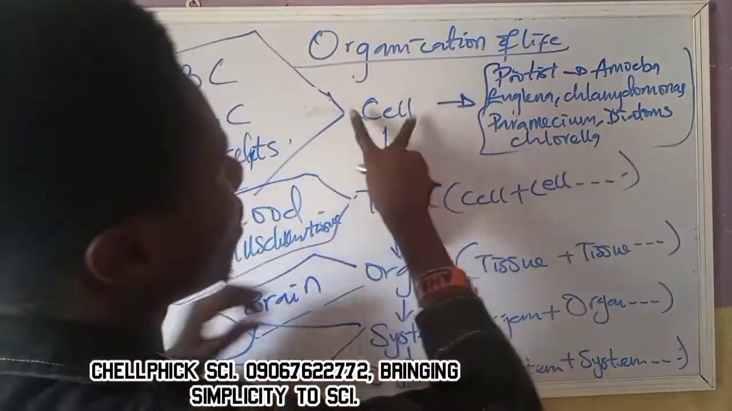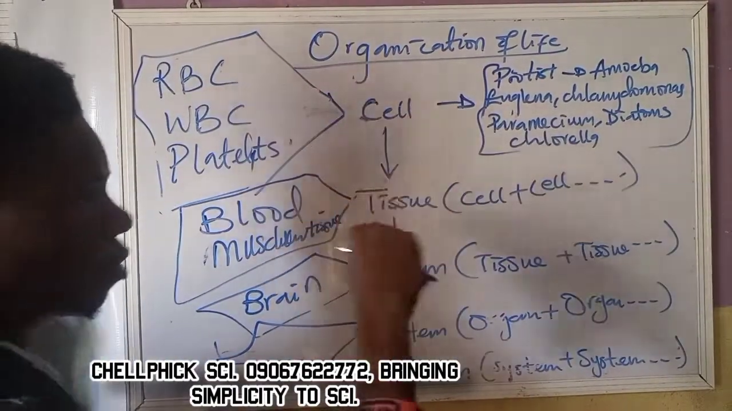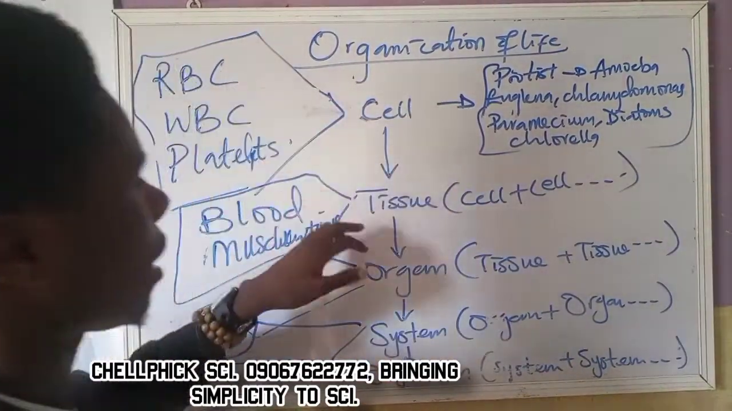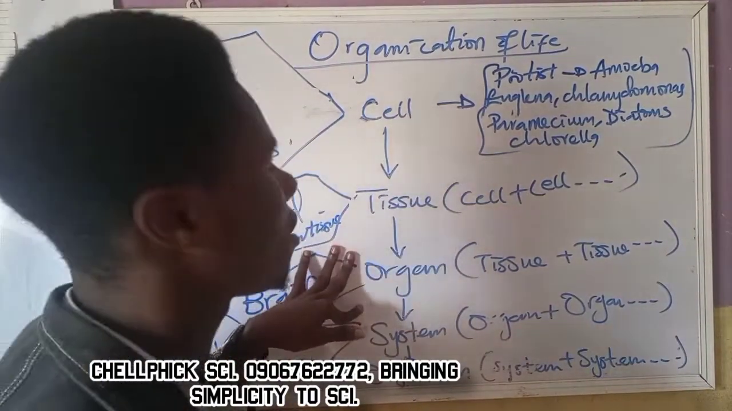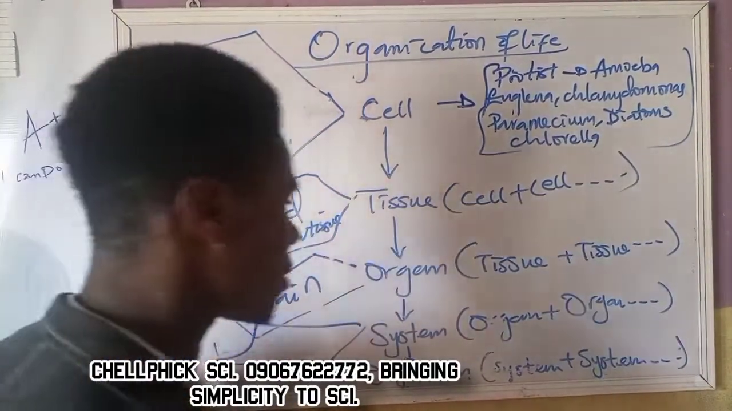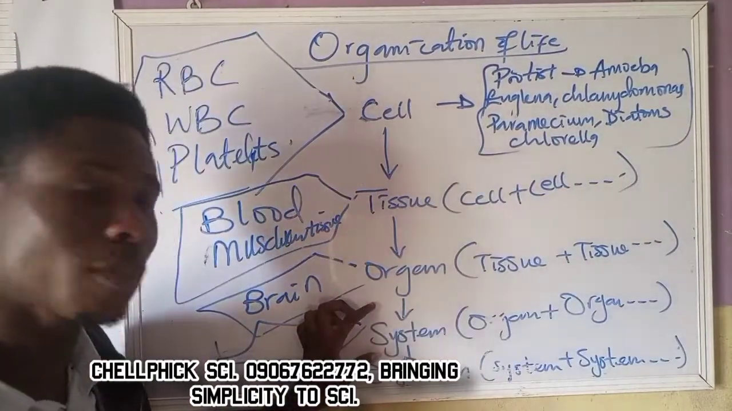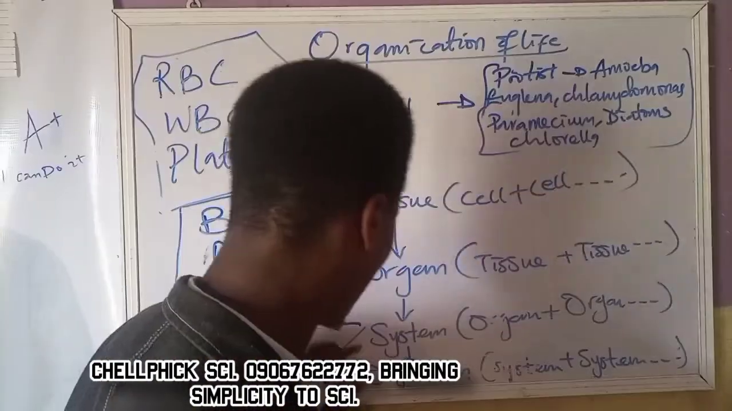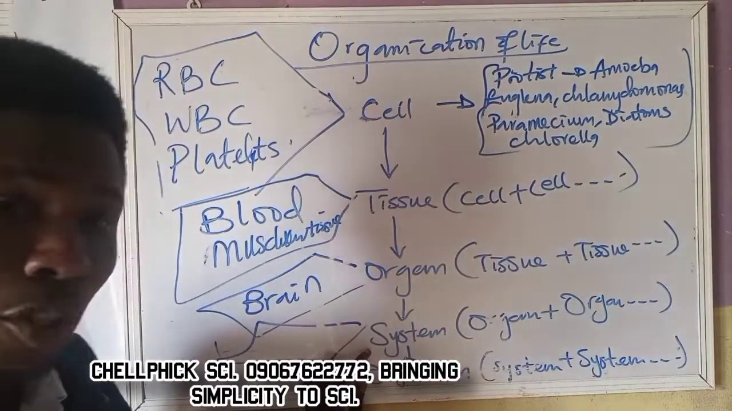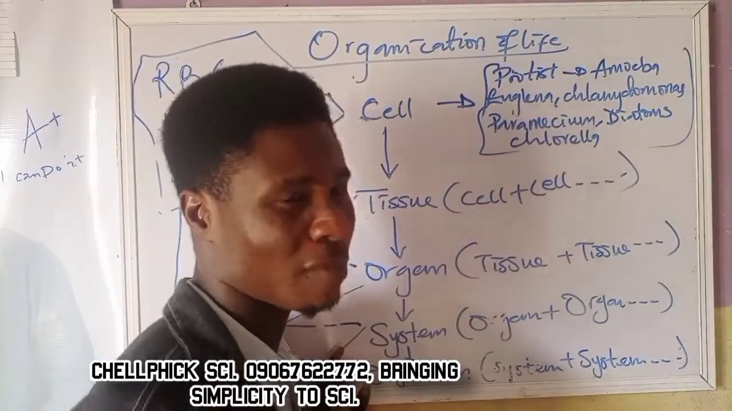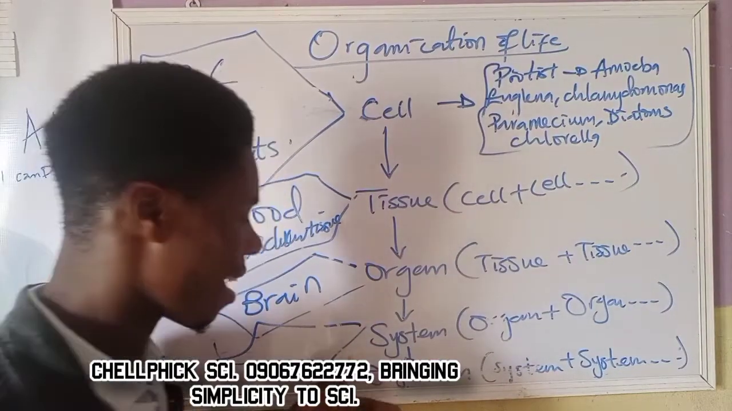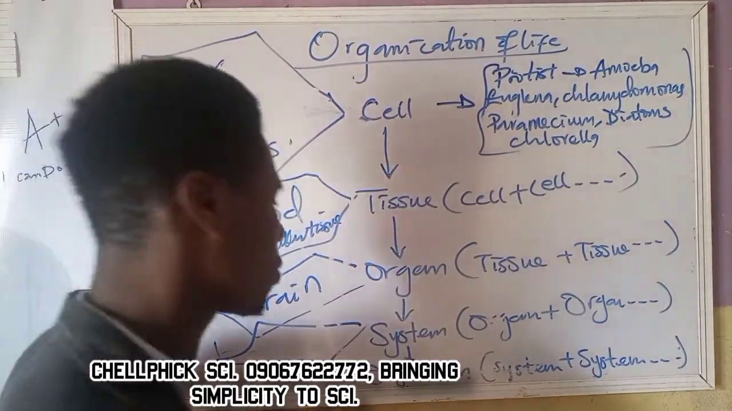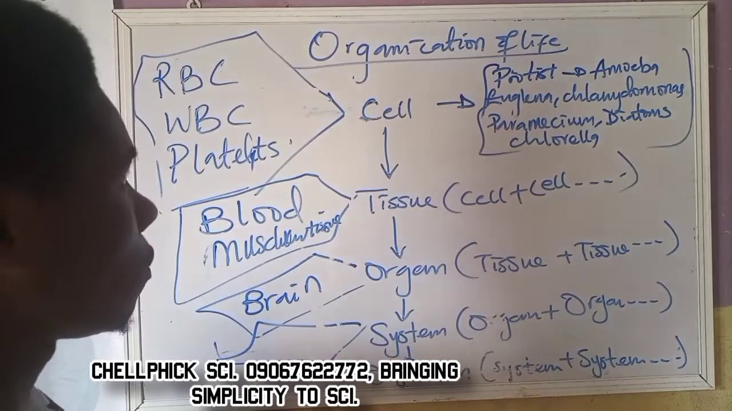So in summary, cell combine together to form tissue. So cell is the basic structural functional unit of life. Tissue is the combination of similar cells to perform similar function. Organ is the combination of similar tissue to perform similar function. System is the combination of similar organs to perform similar function. Organism is the combination of several systems to perform the most vital roles of life, because this is the highest level of organization.